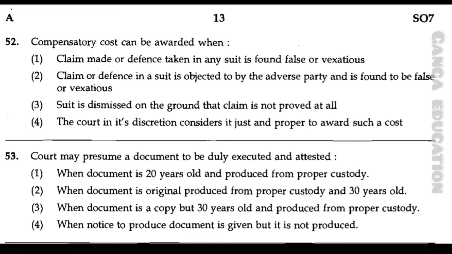Option number 3. Suit is dismissed on the ground that claim is not proved at all. Option number 4. The court in its discretion considers it just and proper to award such a cost. And the correct answer is option number 2. Claim or defense in a suit is objected to by the adverse party and is found to be false or vexatious.